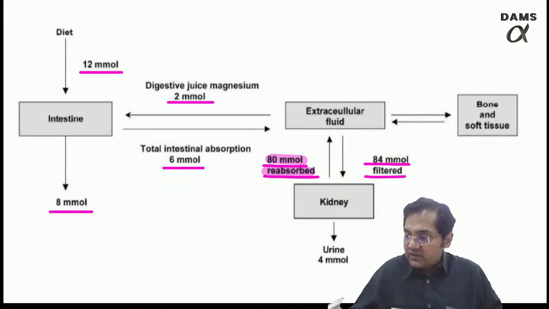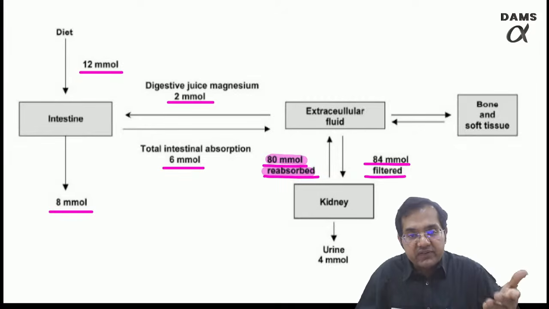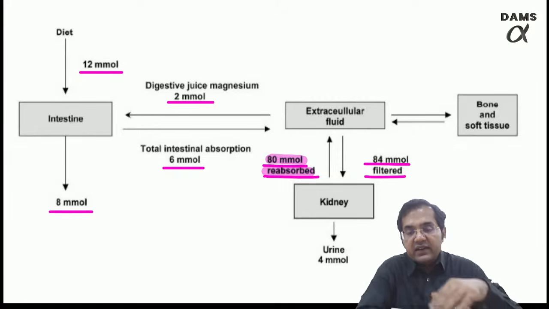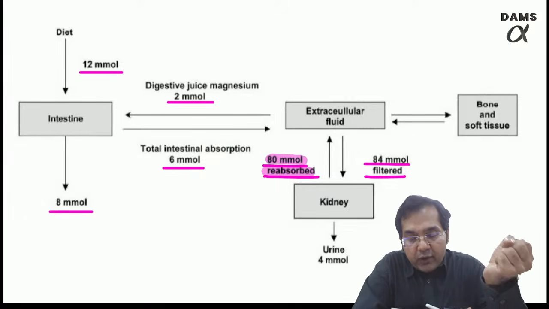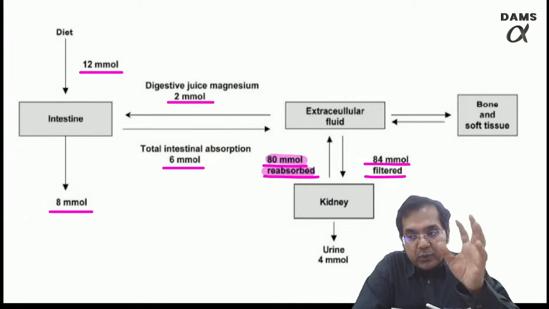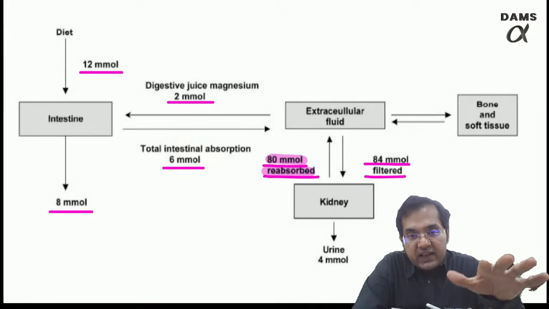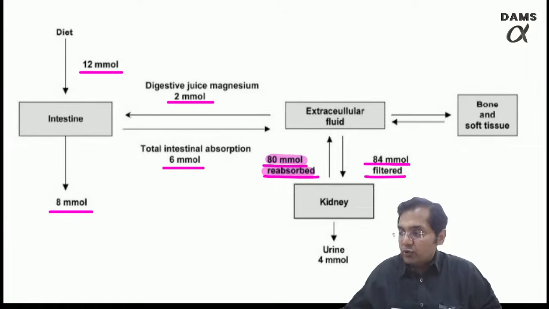This is taken from a research article published in one of the journals, and I would say that even without this knowledge, as I explained yesterday in a simple way, in the thick ascending limb of the loop of Henle, potassium is moving out via ROMK, which makes the luminal potential positive, repels the calcium and magnesium, and paracellular transport plays a major role in magnesium reabsorption. But I would like you to know the exact picture which I was able to search today.